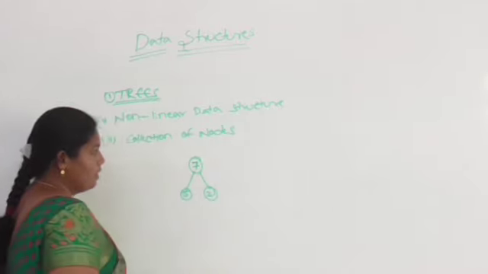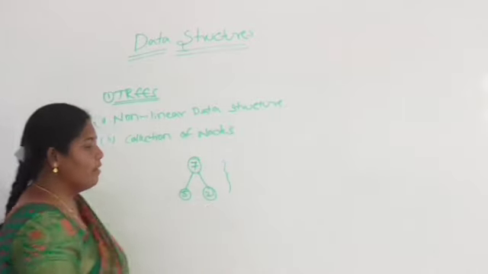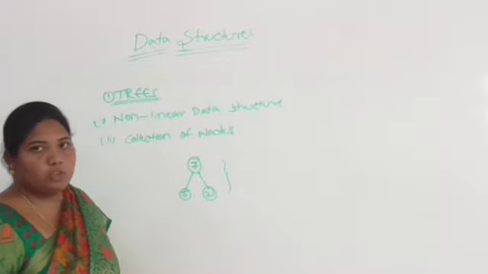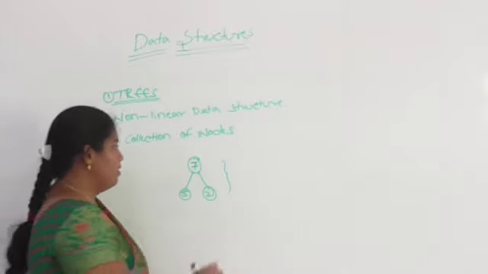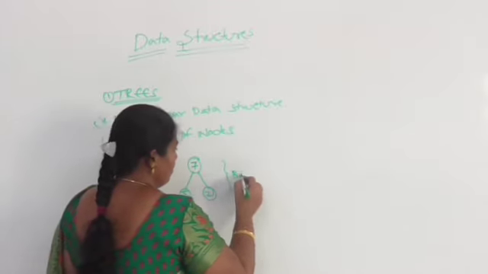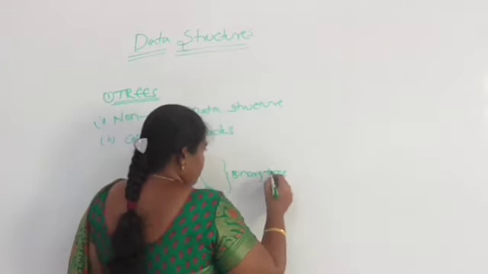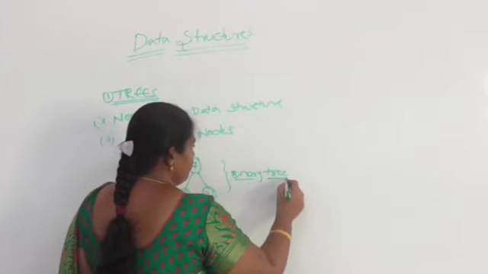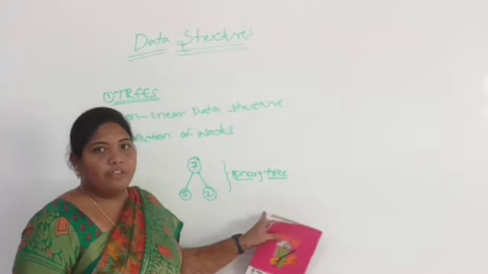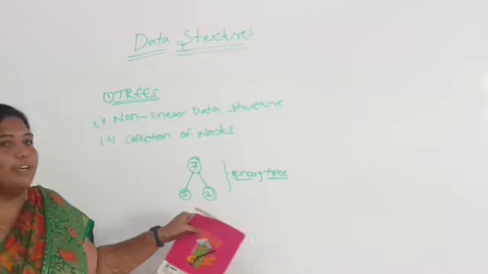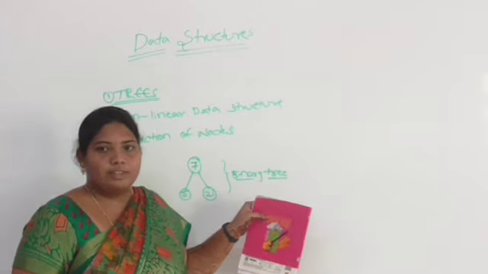This is also a tree, but this is a binary tree: a node which has at most two children. At most means maximum. So this is the complete brief introduction of linear and non-linear data structures. Thank you.